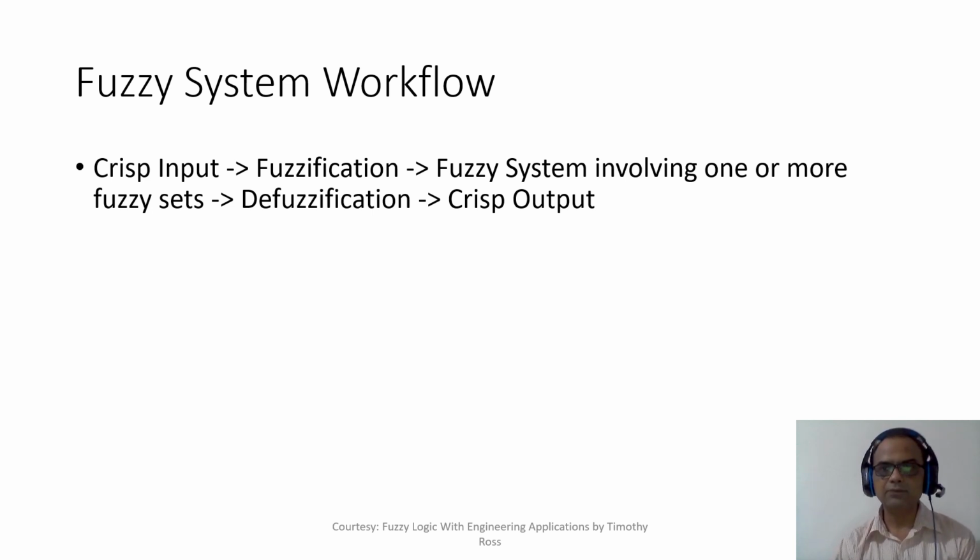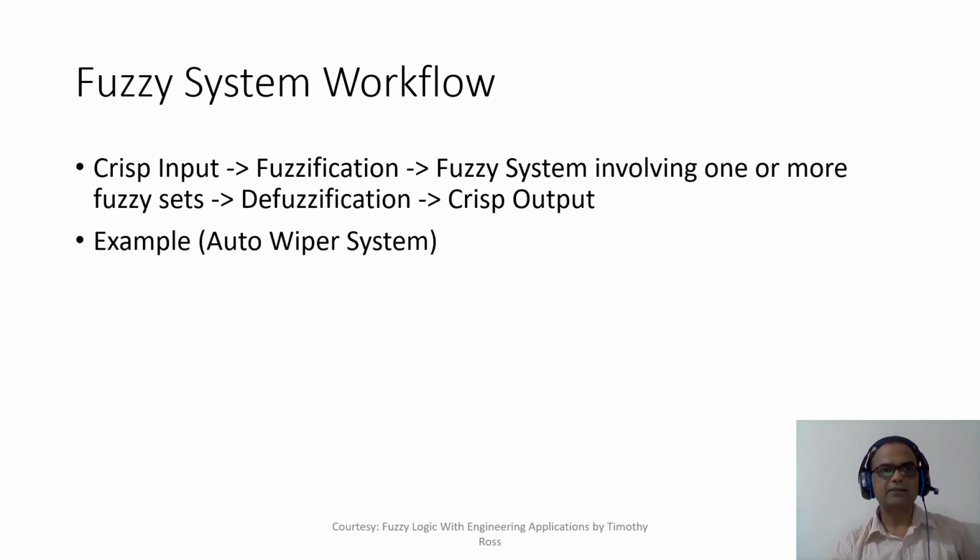Defuzzify means exactly the opposite: we convert a fuzzy term into a crisp value. Fuzzification means converting a crisp value into a fuzzy value, and defuzzification means converting a fuzzy value into a crisp value.